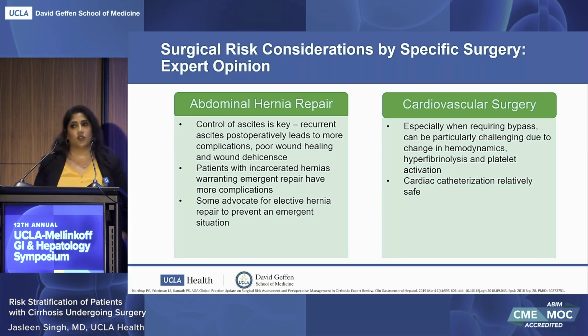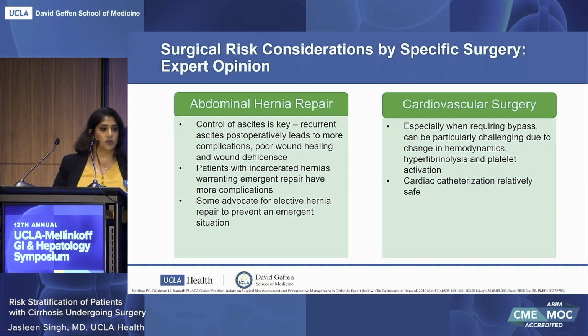In patients with incarcerated hernias, this is obviously an emergent indication. Those patients do often have more complications than if this were to be an elective type of surgery. And because these patients that have the emergent hernia repairs done do poorly postoperatively, some actually advocate for doing an elective hernia repair to prevent an emergent situation. And so this may be considered, especially in centers where there is surgical expertise in operating on patients with cirrhosis.